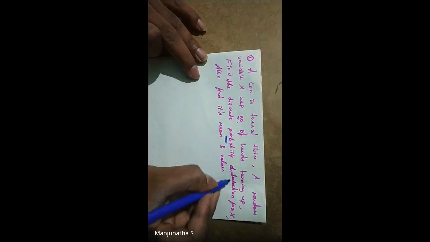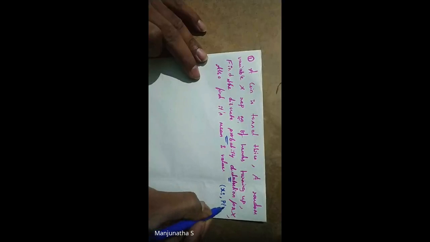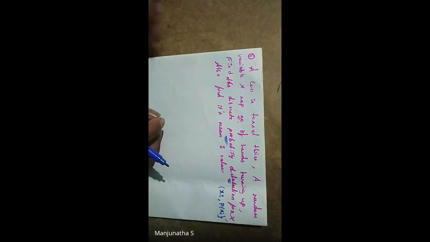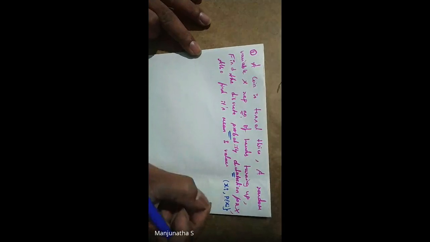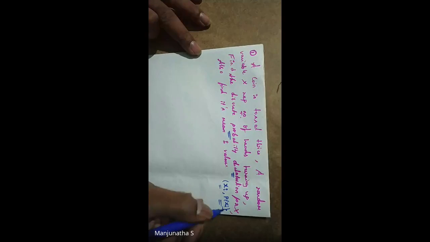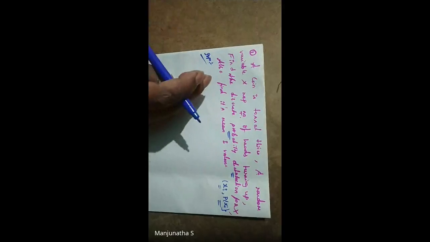Students, first I'll show you what we need to find. Discrete probability distribution means xi comma p of xi. This is the set of values we need to find. For this we should know xi and p of xi. So we'll start the solution. First we need the xi values.